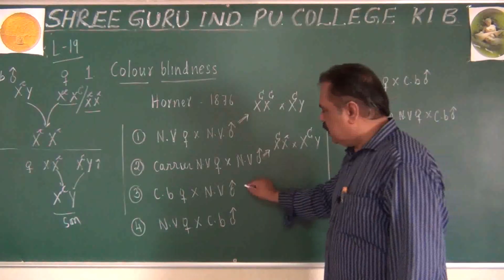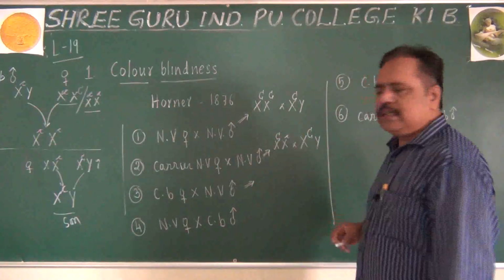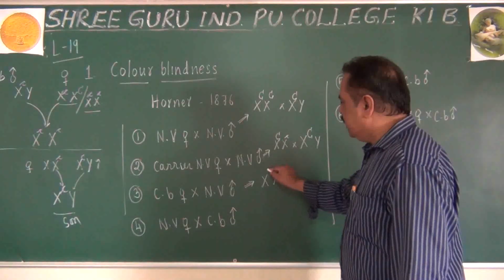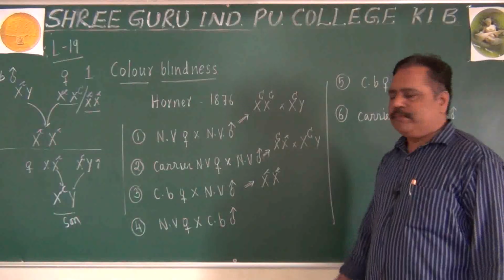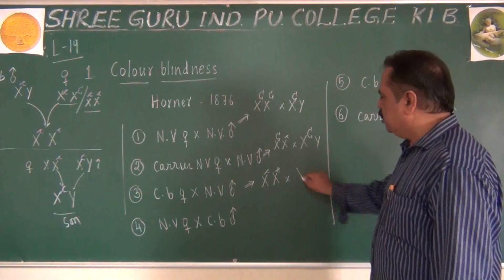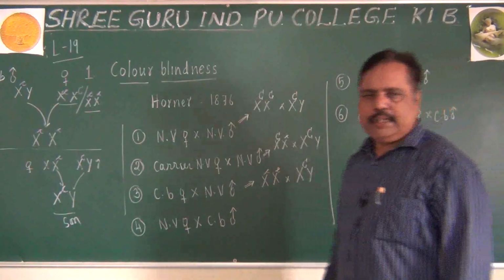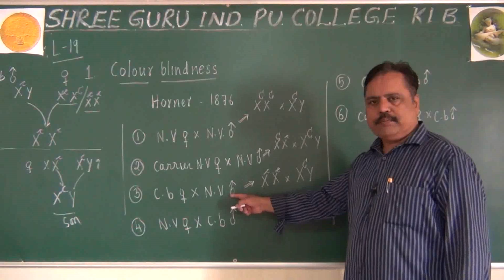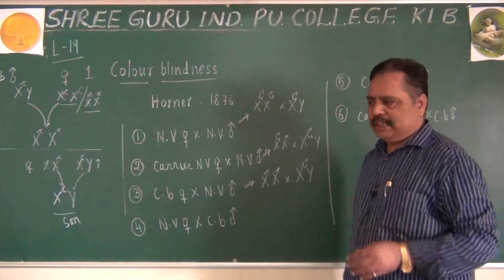Okay. Third possibility is colorblind female with normal vision male. Colorblind female: small c, small c. With the normal vision male, I have to write capital C, Y. Do you get this point? In male there is no carrier because it will be always hemizygous, not even heterozygous.